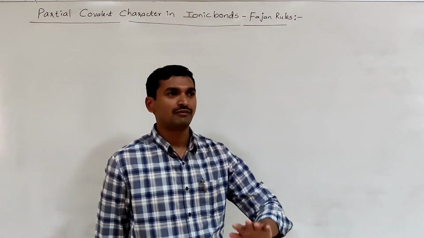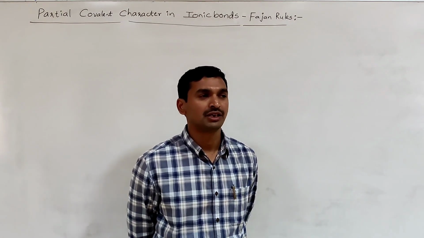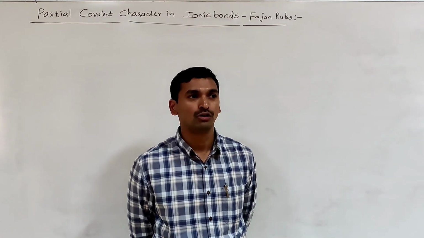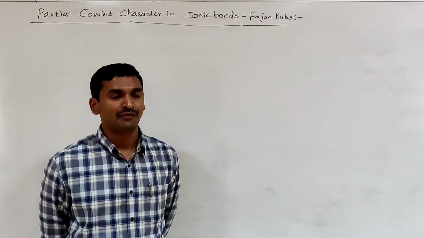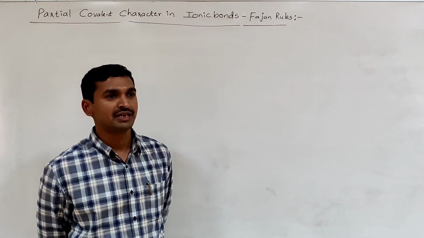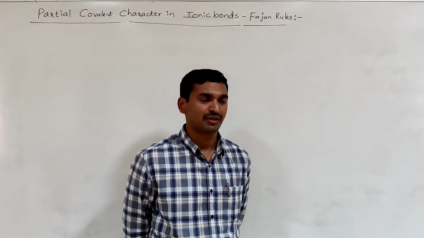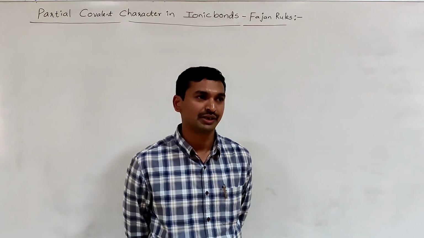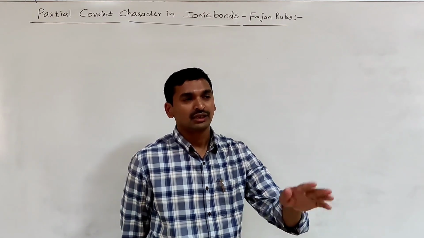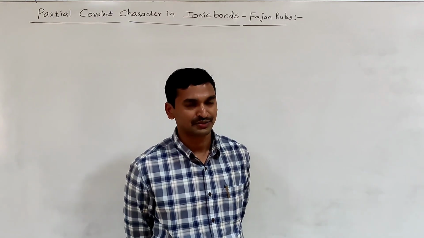The displacement of electron density toward the most electronegative atom can be measured in terms of a factor, that is dipole moment. So whichever molecules possess more dipole moment, the displacement of electron density is more towards the more electronegative atom. That means, in addition to the covalent character, some ionic character also exists.